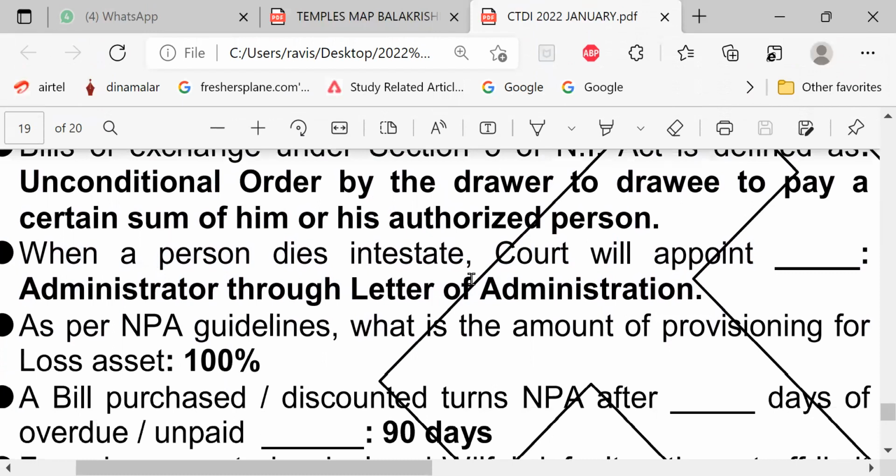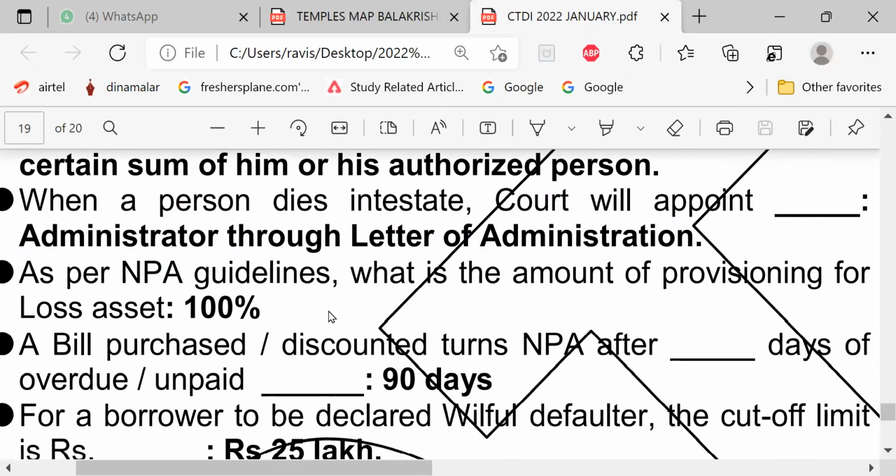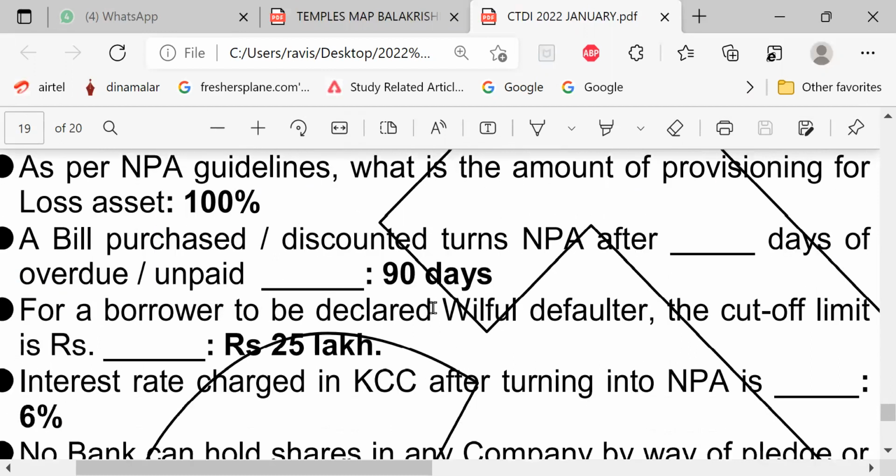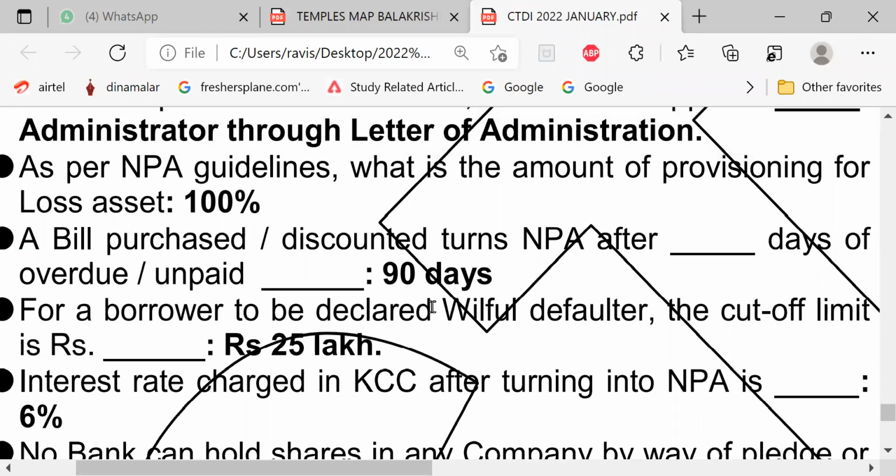When a person dies intestate, that is without executing a will, the court will appoint an administrator through letter of administration. As per NPA guidelines, what is the amount of provisioning for loss assets? It is 100%. A bill purchased or discounted turns NPA after 90 days of overdue or unpaid. If it is unpaid for more than 90 days.